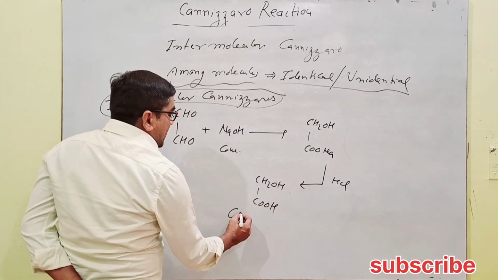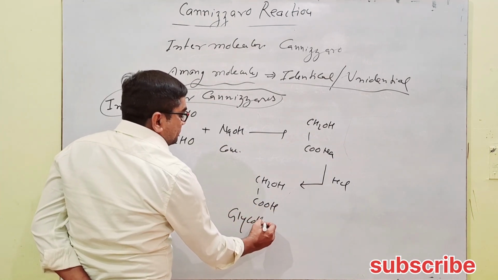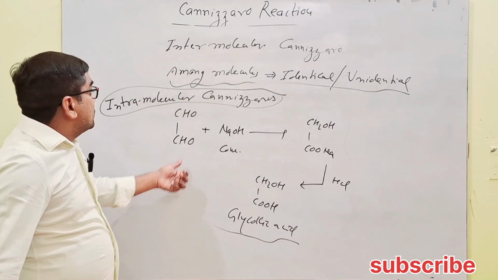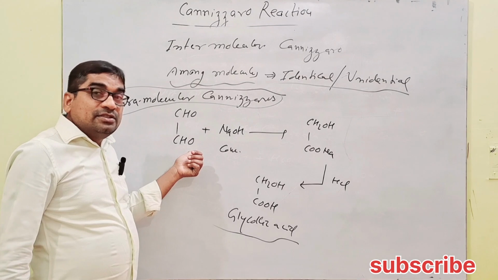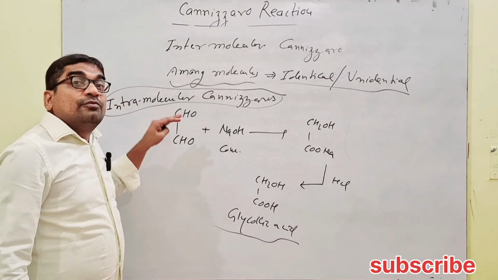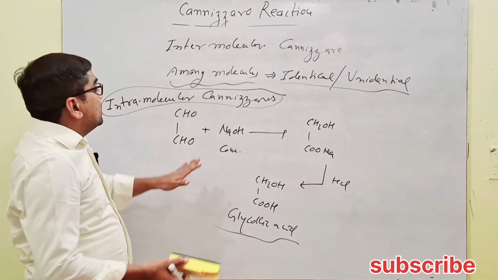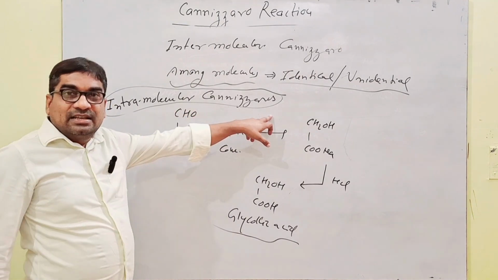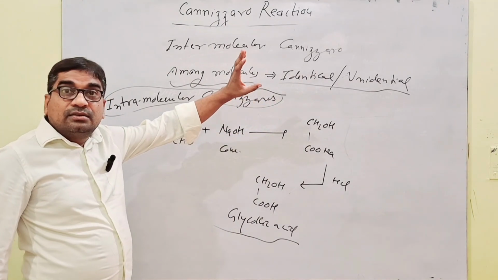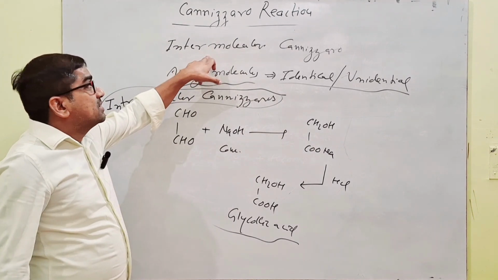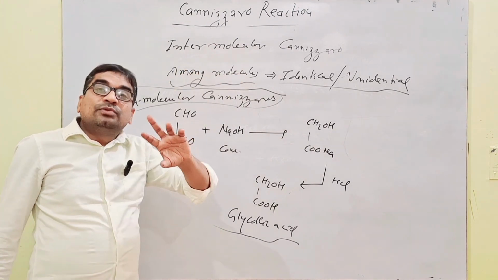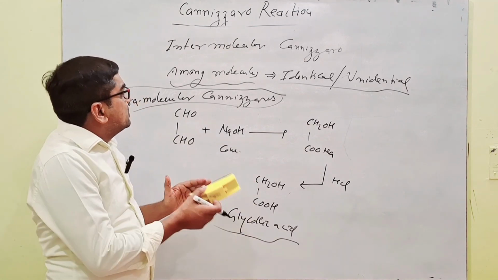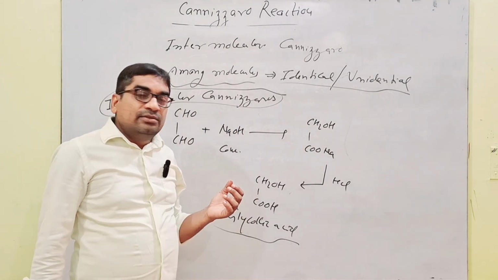This is called glycolic acid. So here two aldehydes with zero alpha hydrogen are present within a molecule, so it undergoes the Cannizzaro change. It's called intramolecular Cannizzaro. And the Cannizzaro and cross Cannizzaro undergo intermolecular reaction when two identical or unidentical molecules come and react with concentrated NaOH.